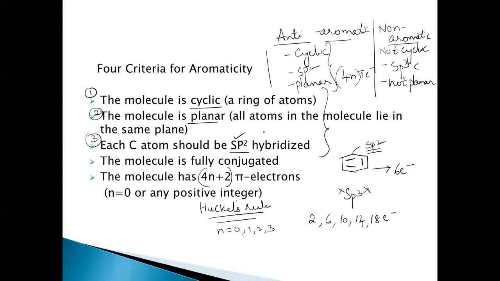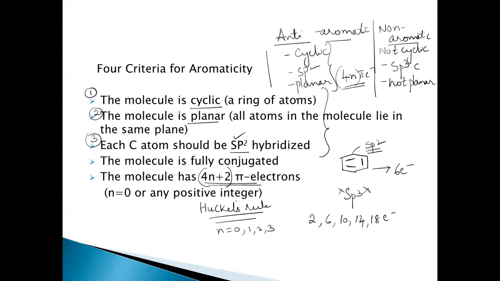So for the molecule to be aromatic, it should be cyclic, all the carbon atoms should be sp2 hybridized, and it should be planar and follow the 4n plus 2 pi electron rule. If it follows 4n pi electrons, and not 4n plus 2 pi electrons, then the molecule is said to be anti-aromatic.